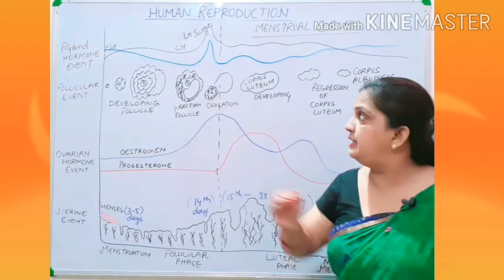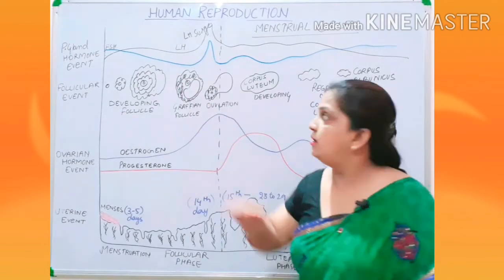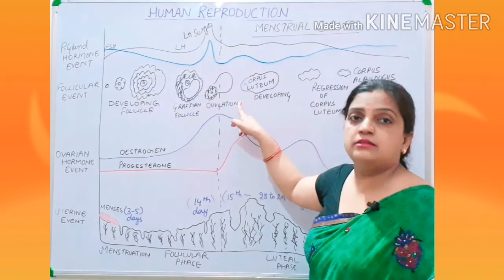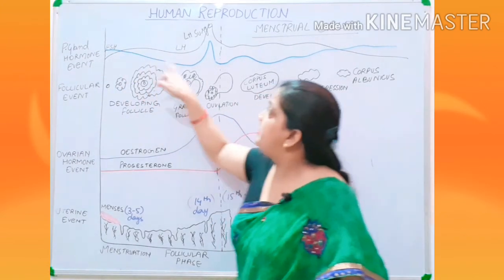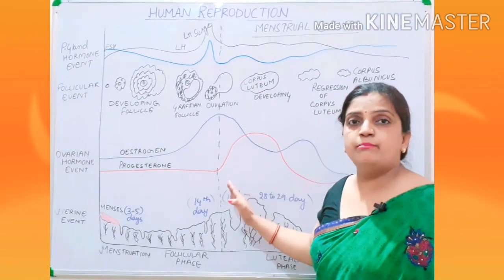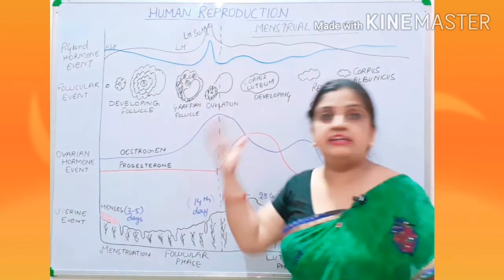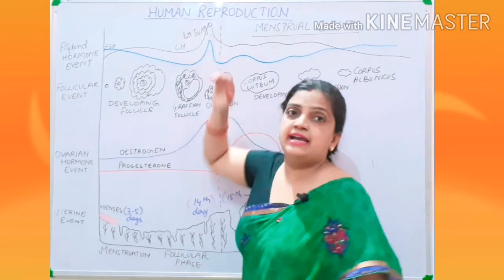So from the beginning you can see that LH is at the lowest level. FSH is working. FSH is allowing the development of the follicles, but LH is not having any role. But suddenly when the follicular development reaches the mid of the month, the 14th day, this LH is secreted in a very high peak, and this peak is called LH surge.